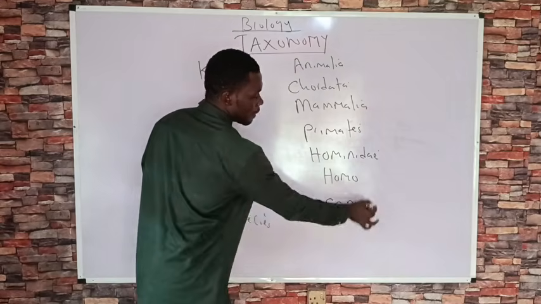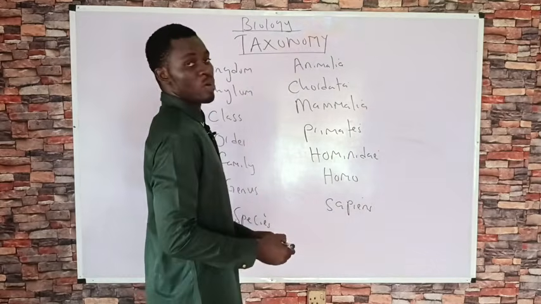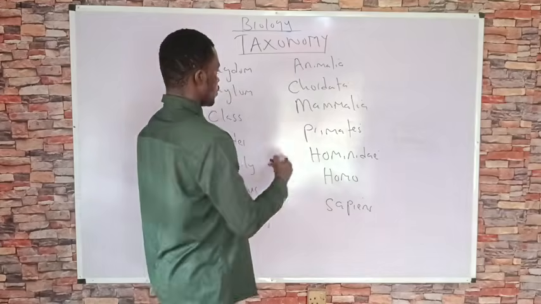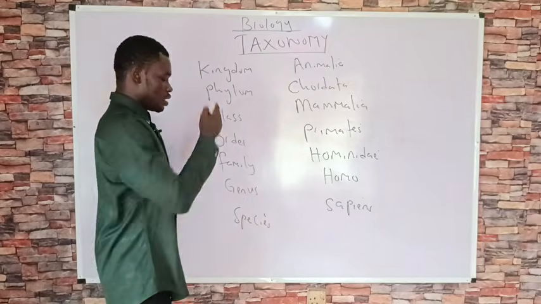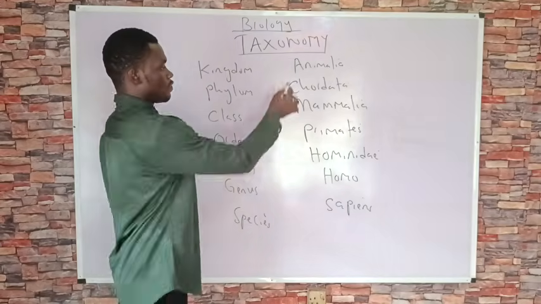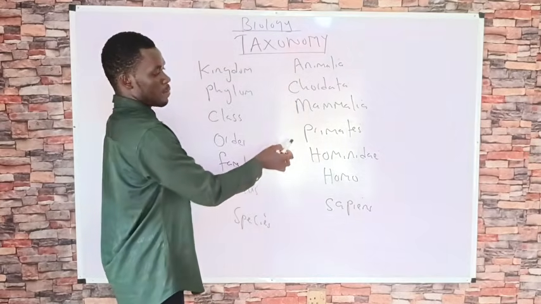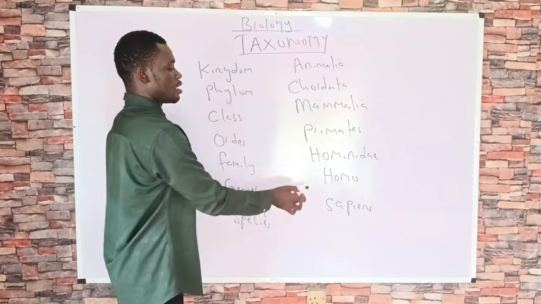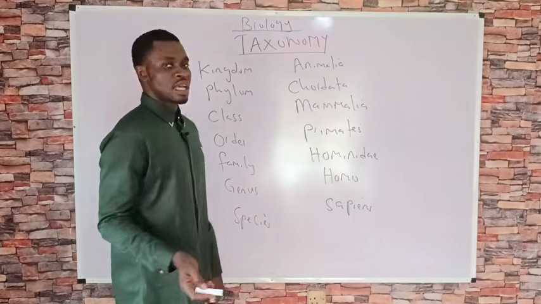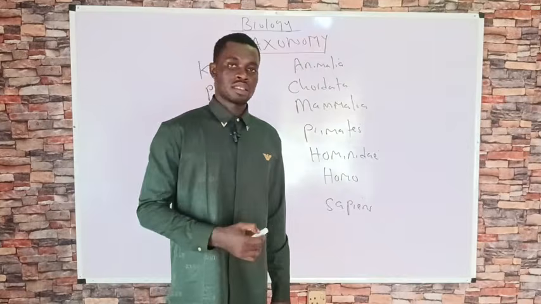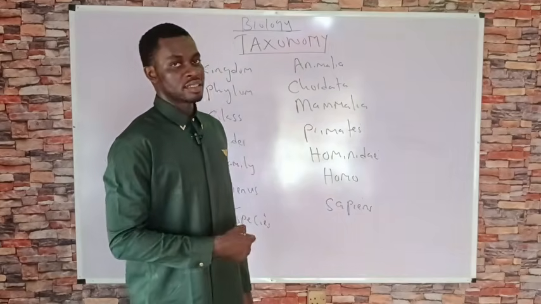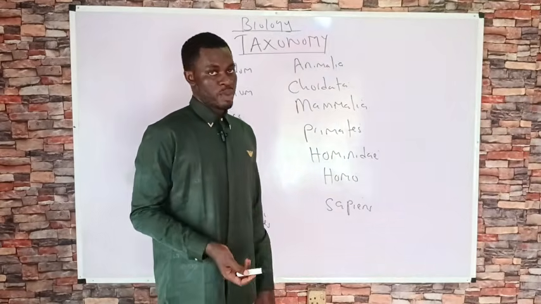So this is where we get our binomial nomenclature from, Homo sapiens. Overall, from kingdom to species, we have Animalia, Chordata, Mammalia, Primates, Hominidae, Homo sapiens. This applies to every single plant and animal that has a binomial nomenclature.